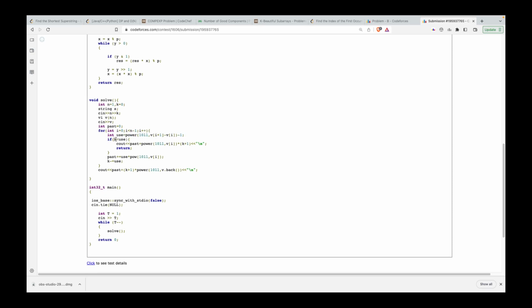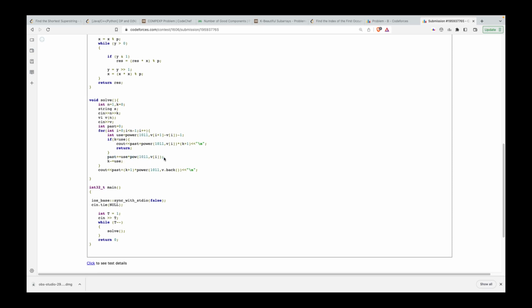Then I'll see that if the currency notes I'm allowed to use are actually less than what this use value is requiring me to use, in that case I cannot proceed further, right? And I'll have to print the value. What I'm going to print, that I will cover later. But if this doesn't happen, in that case I can utilize these notes to make that particular value. So I'll just increment my past by use. So this is the number of notes I'm using, and this is the value of that particular currency note.